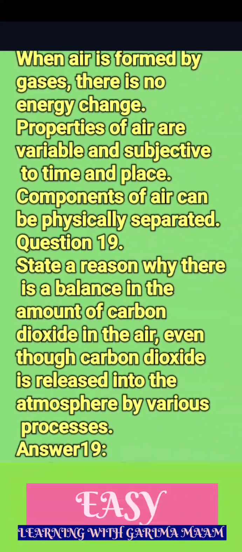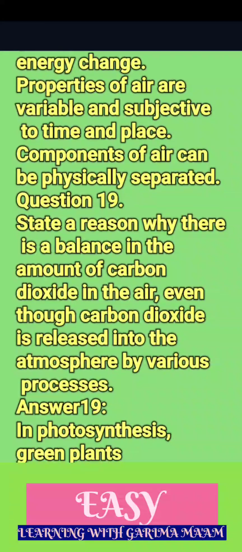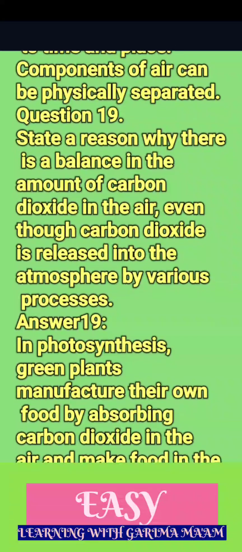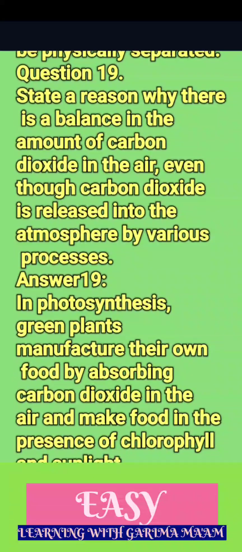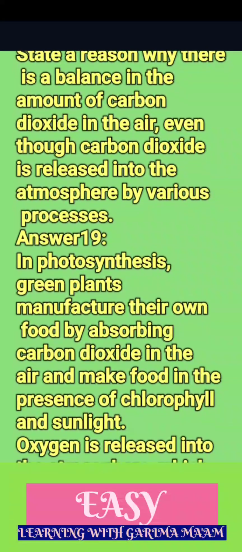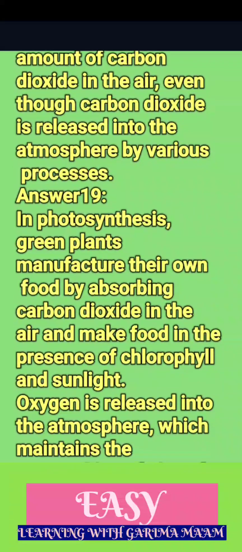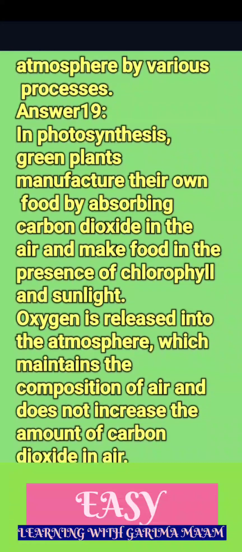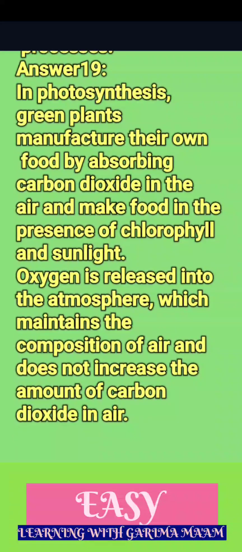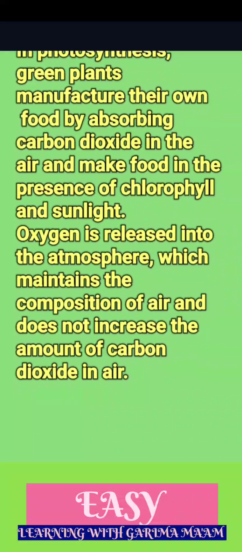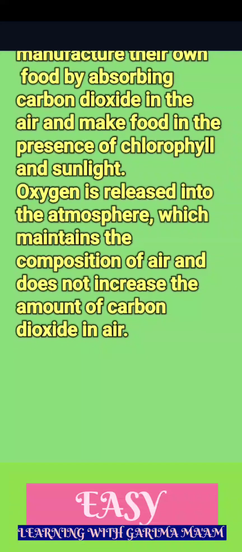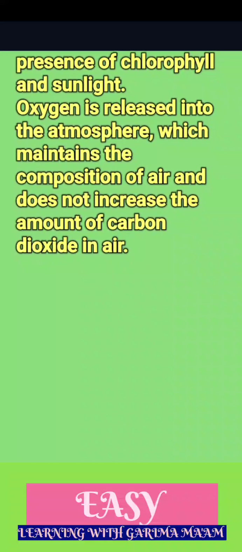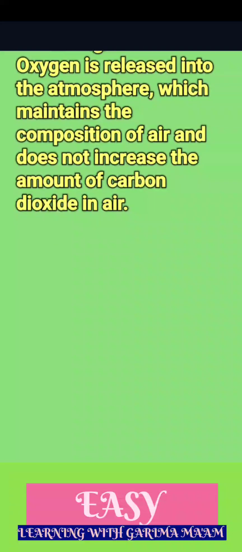Question 19. State a reason why there is a balance in the amount of carbon dioxide in the air, even though carbon dioxide is released into the atmosphere by various processes. Answer 19. In photosynthesis, green plants manufacture their own food by absorbing carbon dioxide in the air and make food in the presence of chlorophyll and sunlight. Oxygen is released into the atmosphere, which maintains the composition of air and does not increase the amount of carbon dioxide in air.